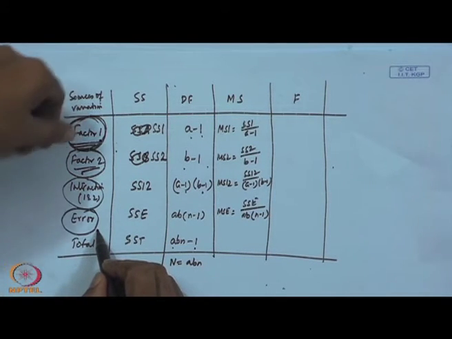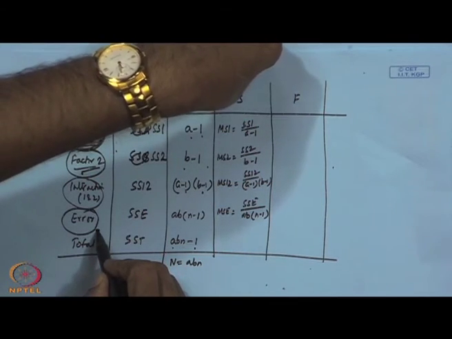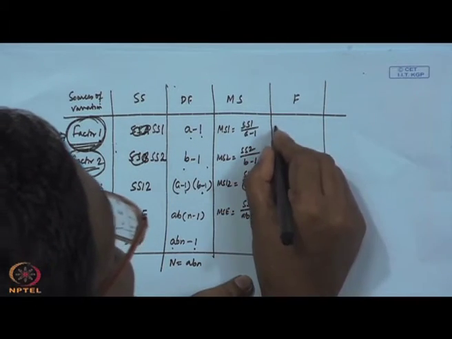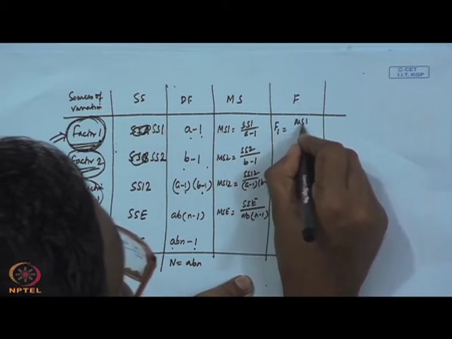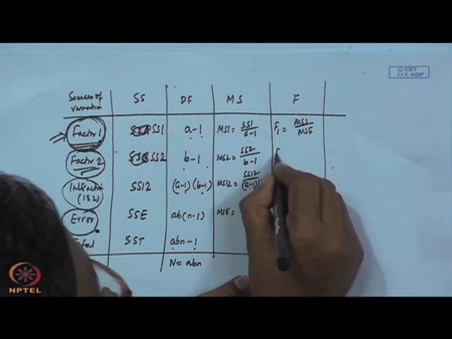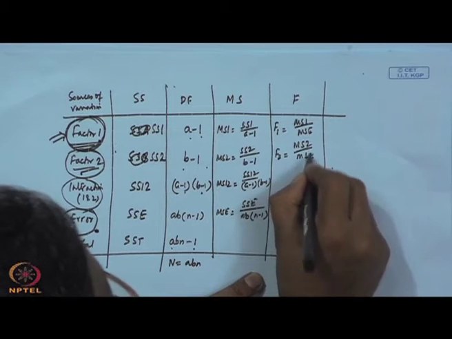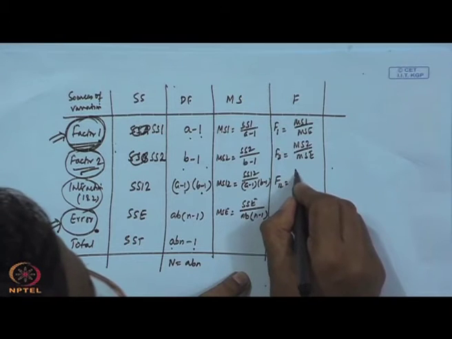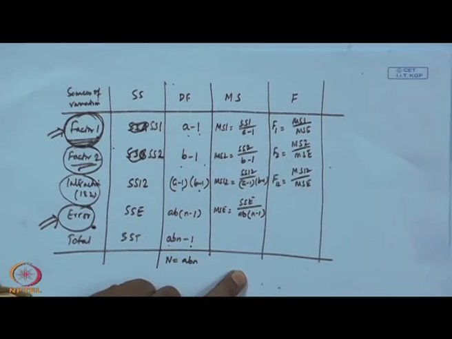So, every sum of squares, here we take the mean squares, will be compared with error. As a result, for the factor 1, F1 will be MS1 by MSE. For factor 2, it will be MS2 by MSE. For interaction, MS12 by MSE. These are the things you want to test.